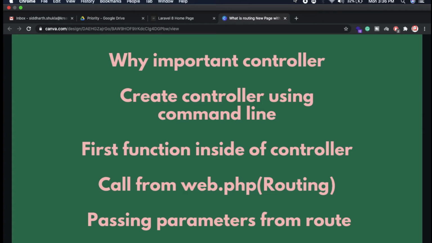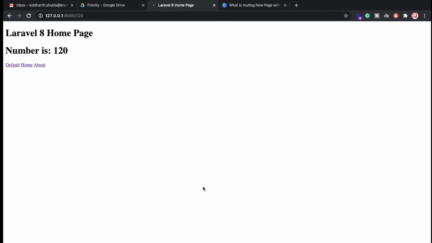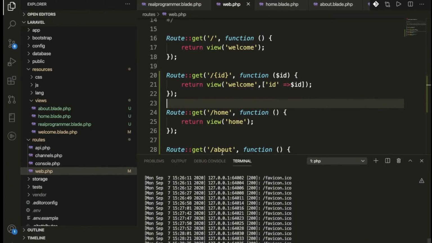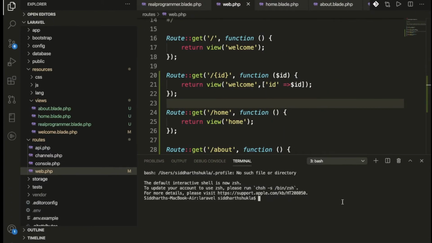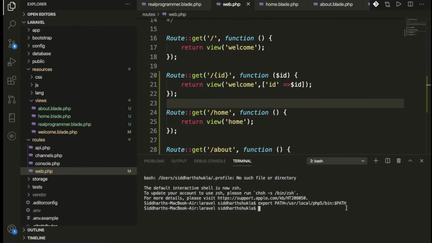The second point is how to create a controller using the command line. I have already installed Laravel 8 on my system, and I have also explained how routes work in Laravel. I'm already running the command line, so now I'm going to type php artisan make:controller, and I'm going to name it HomeController.